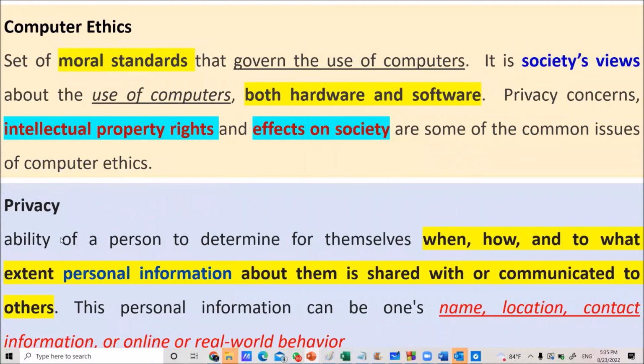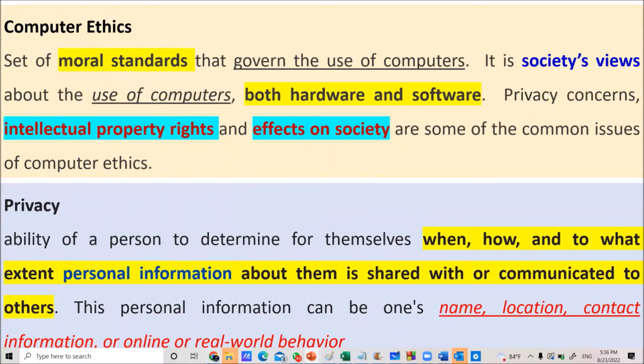Then look at the next one, computer privacy. Privacy means private. It explains how far you are going to share your personal information with others: when, how, and to what extent. You have to determine when your personal information is shared with others, how you are going to share it, and to what extent you are going to reveal it. That is your personal thing. Here some examples of personal information are given: name, location, contact information.